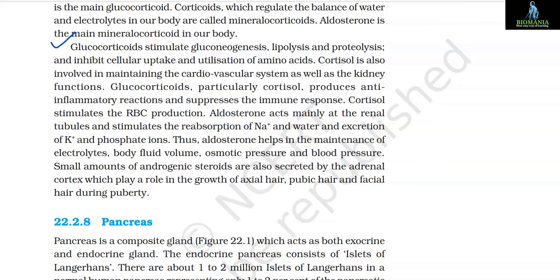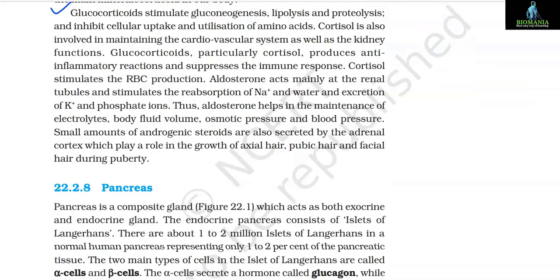Aldosterone acts mainly at the renal tubules and stimulates the reabsorption of sodium ion and water and excretion of potassium ion and phosphate ions. Thus, aldosterone helps in the maintenance of electrolytes, body fluid volume, osmotic pressure and blood pressure. Small amounts of androgenic steroids are also secreted by the adrenal cortex, which play a role in the growth of axial hair, pubic hair and facial hair during puberty.